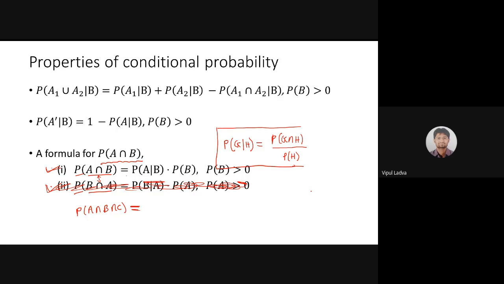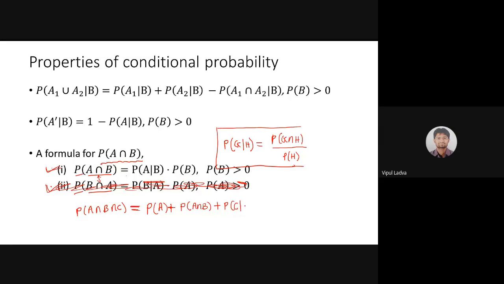Yes, I'm talking with Dharmik. P of A into P of A and B, plus P of A intersection B, plus P of C divided by P of A intersection B. We will not say divided by.